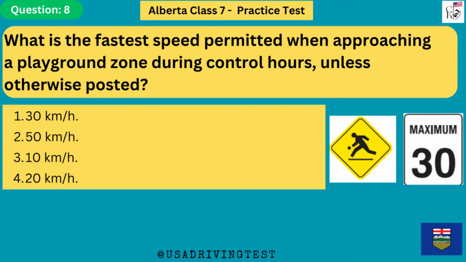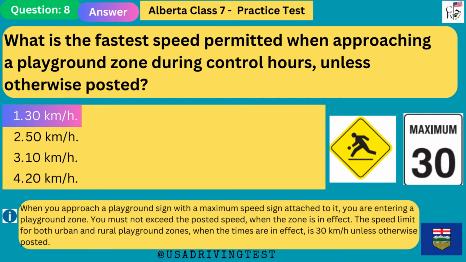What is the fastest speed permitted when approaching a playground zone during control hours, unless otherwise posted? 1. 30 km per hour. 2. 50 km per hour. 3. 10 km per hour. 4. 20 km per hour. The answer is 1. 30 km per hour.